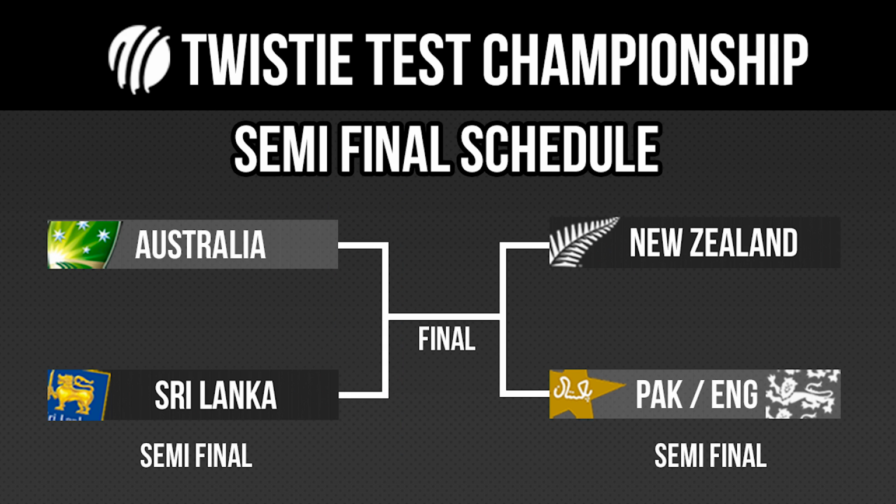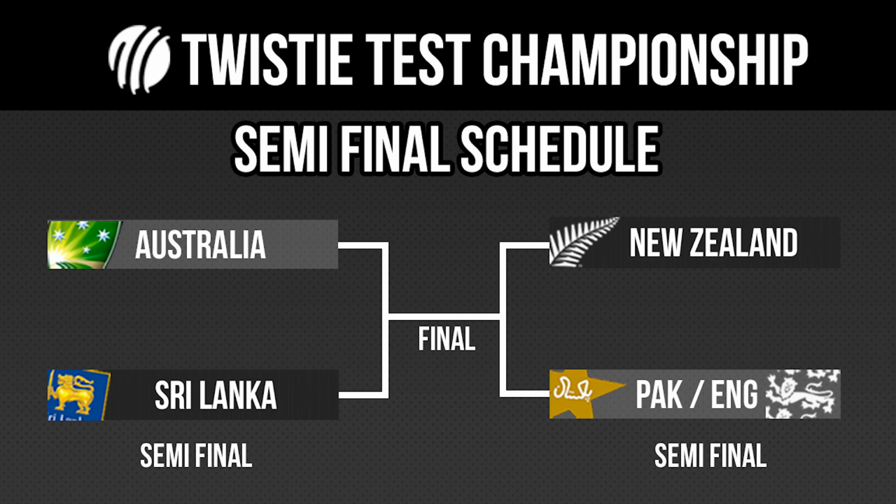So this is how the semi-finals are going to look. Australia will play Sri Lanka. New Zealand will play the winner of the Pakistan versus England showdown game. I don't have any specific dates for these, but I believe the Pakistan versus England game will happen tomorrow. The entirety of that matchup will be in a premiered video. Then New Zealand will play the winner of that game following the result, and then Australia and Sri Lanka will play off the week after.